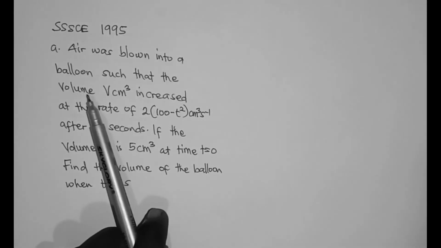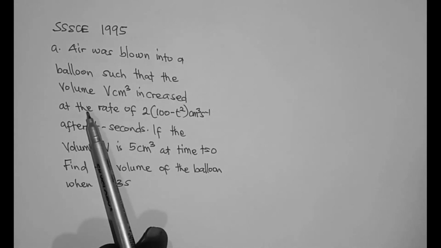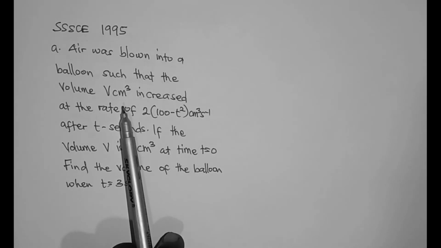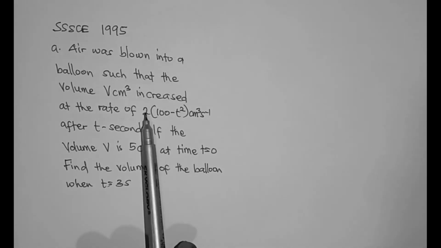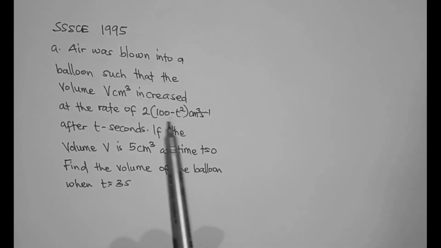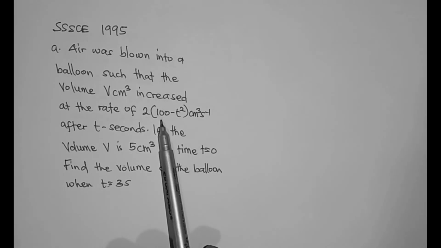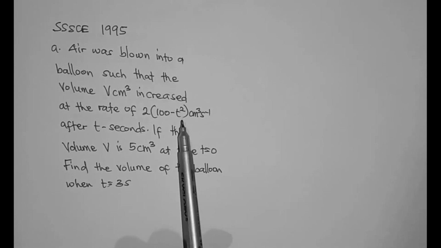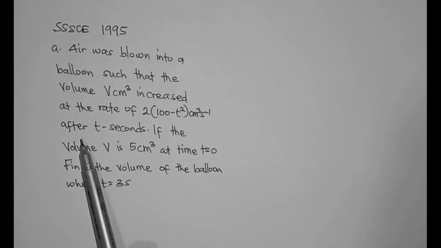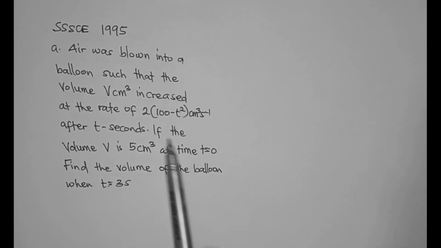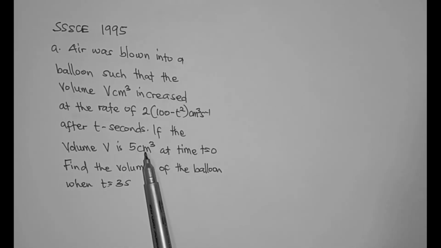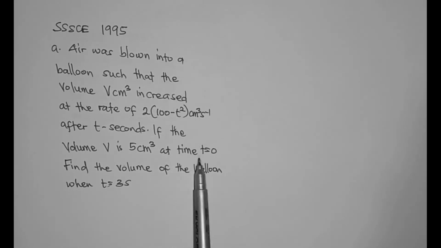Air was blown into a balloon such that the volume V in cm³ increased at the rate of 2(100 − t²) cm³ per second after t seconds. If the volume is 5 cm³ at time t = 0, find the volume of the balloon when t = 3 seconds.